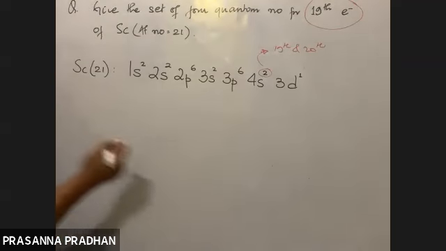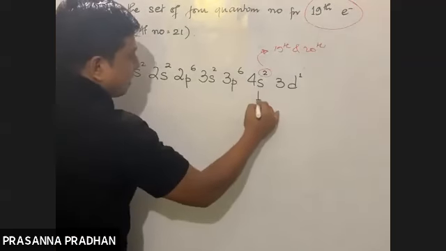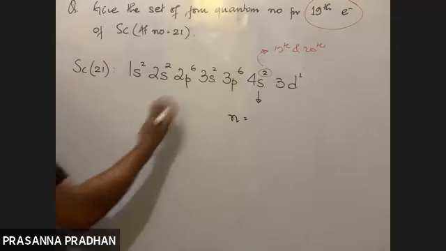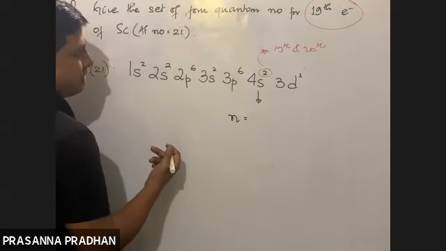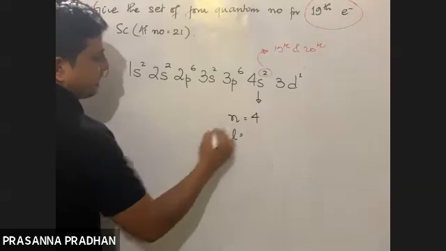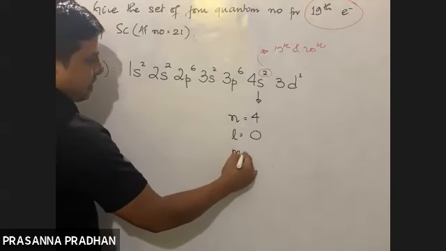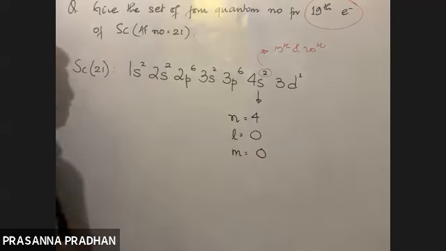So what is the value of n out here? For 4s, the value of n is 4. Very good. What is the value of l? For s, the azimuthal quantum number is 0. Magnetic quantum number is from minus l to plus l, so 0.